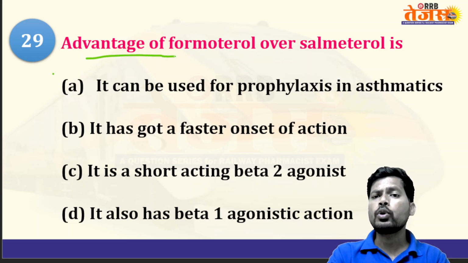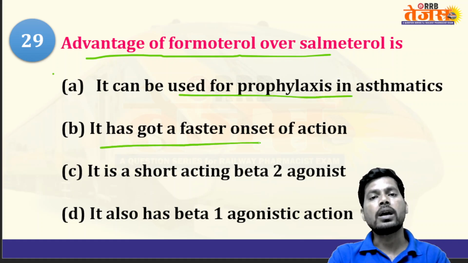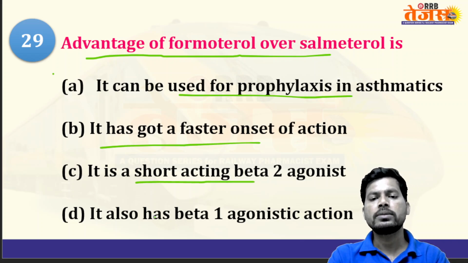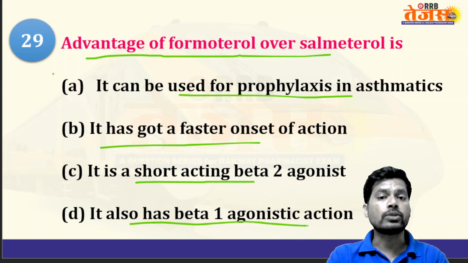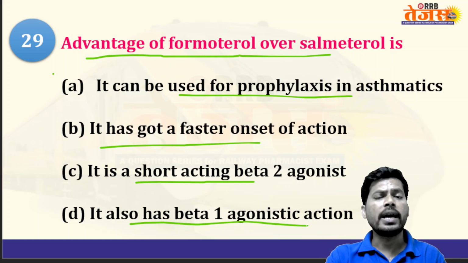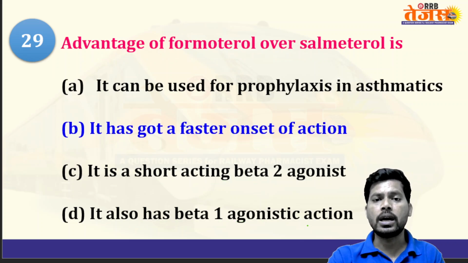Advantage of formoterol over salmeterol. It can be used for prophylaxis in asthmatics. It has a fast onset of action. It is a long-acting beta 2 receptor agonist. It does not have any beta 1 receptor action. Okay, so let's see the discussion on the answer.